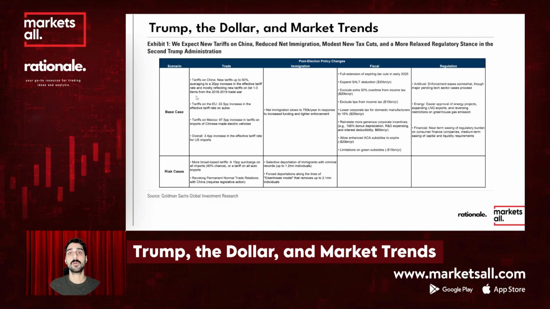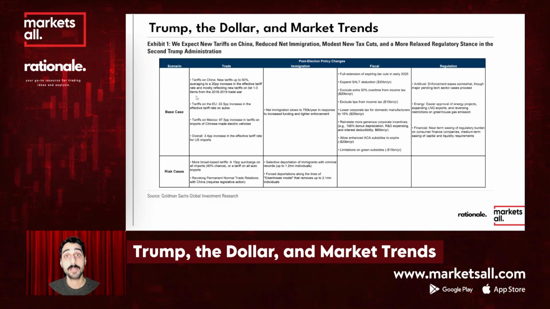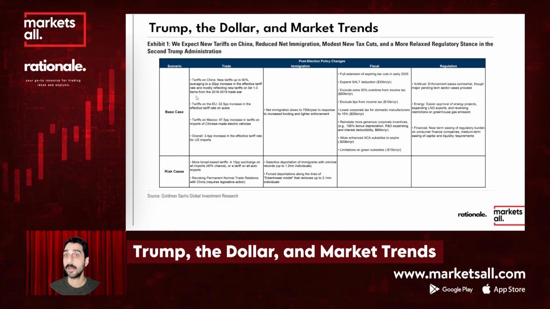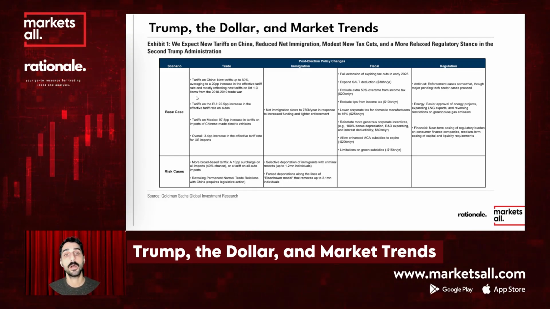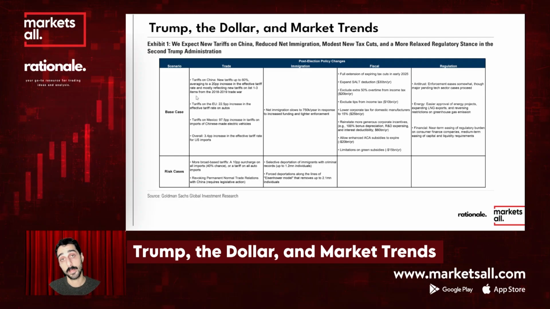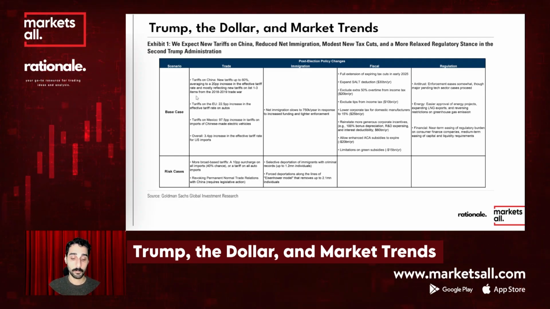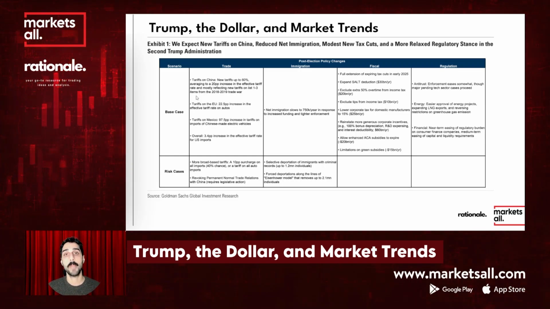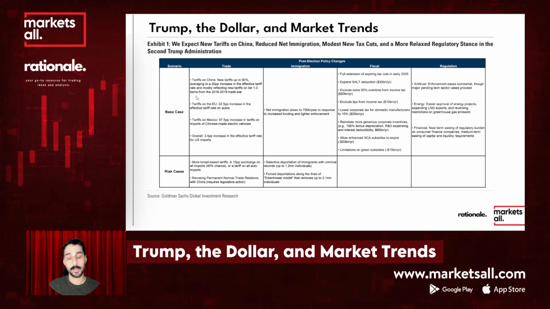In the case of a huge mass deportation of immigrants, labor supply will decrease, and a decline in labor supply will push wages higher. With increasing wages, prices would increase, and that's called a wage-price spiral. The wage-price spiral was one of the major focuses in the fight against inflation.